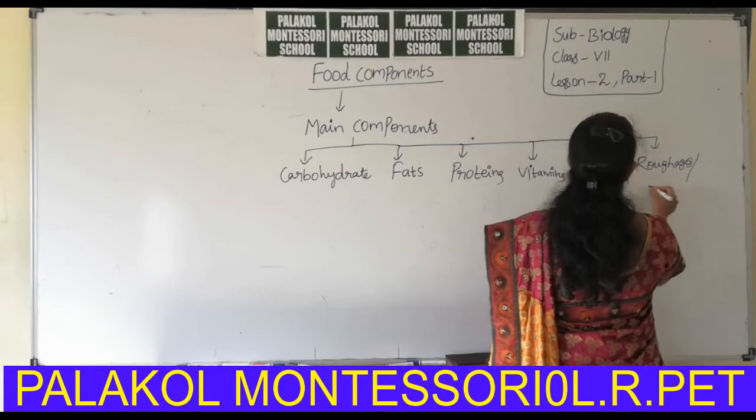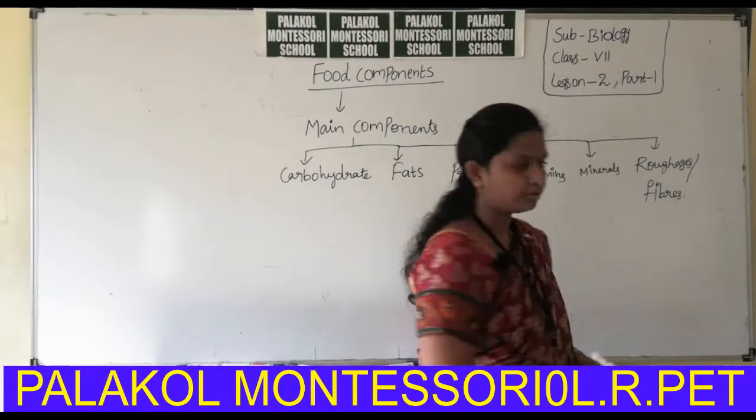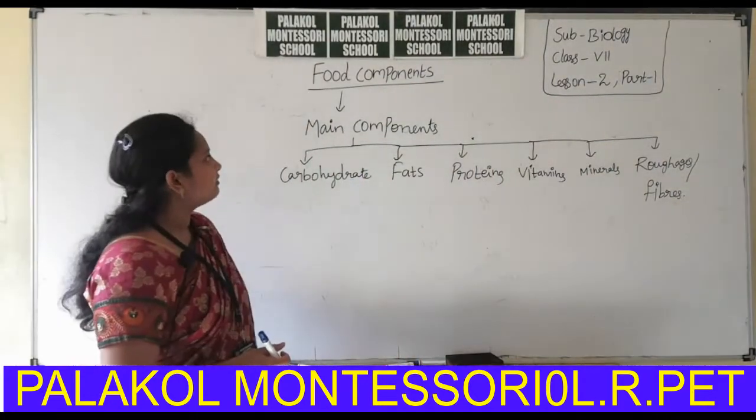These roughages are also called fibers. Okay students, these are the main components present in our food.